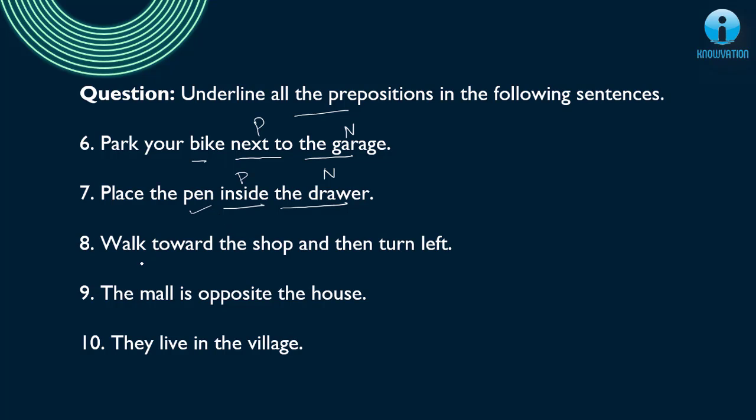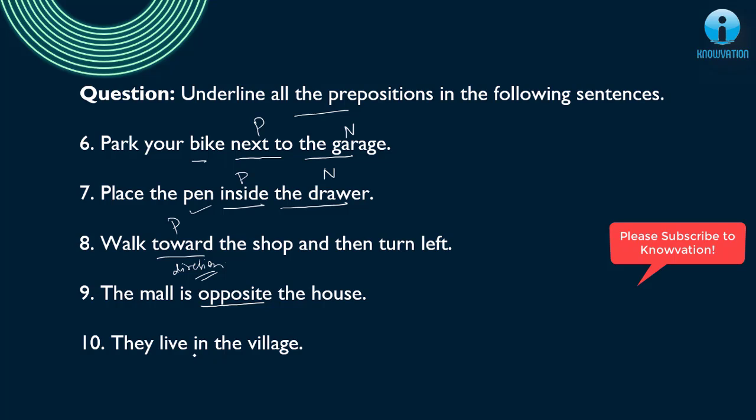Next, walk toward the shop and then turn left. So here friends, toward is the correct preposition as it shows the relationship where I have to walk, basically the direction. Okay, so toward shows the direction here. The mall is opposite the house. Again, preposition of direction, opposite is correct. Then they live in the village. So here in shows me the preposition here. Alright, so we'll move forward.